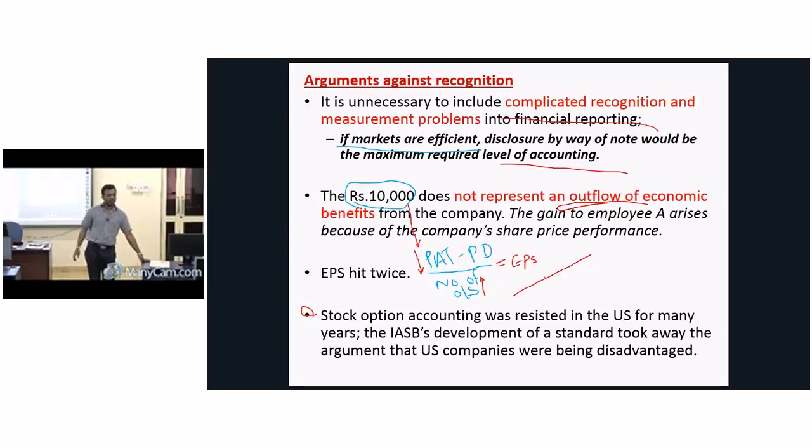Look now, good thing, I gave a promise to employees, they work well, they perform well, and as a result of that the share price went up. But what happens to my EPS?